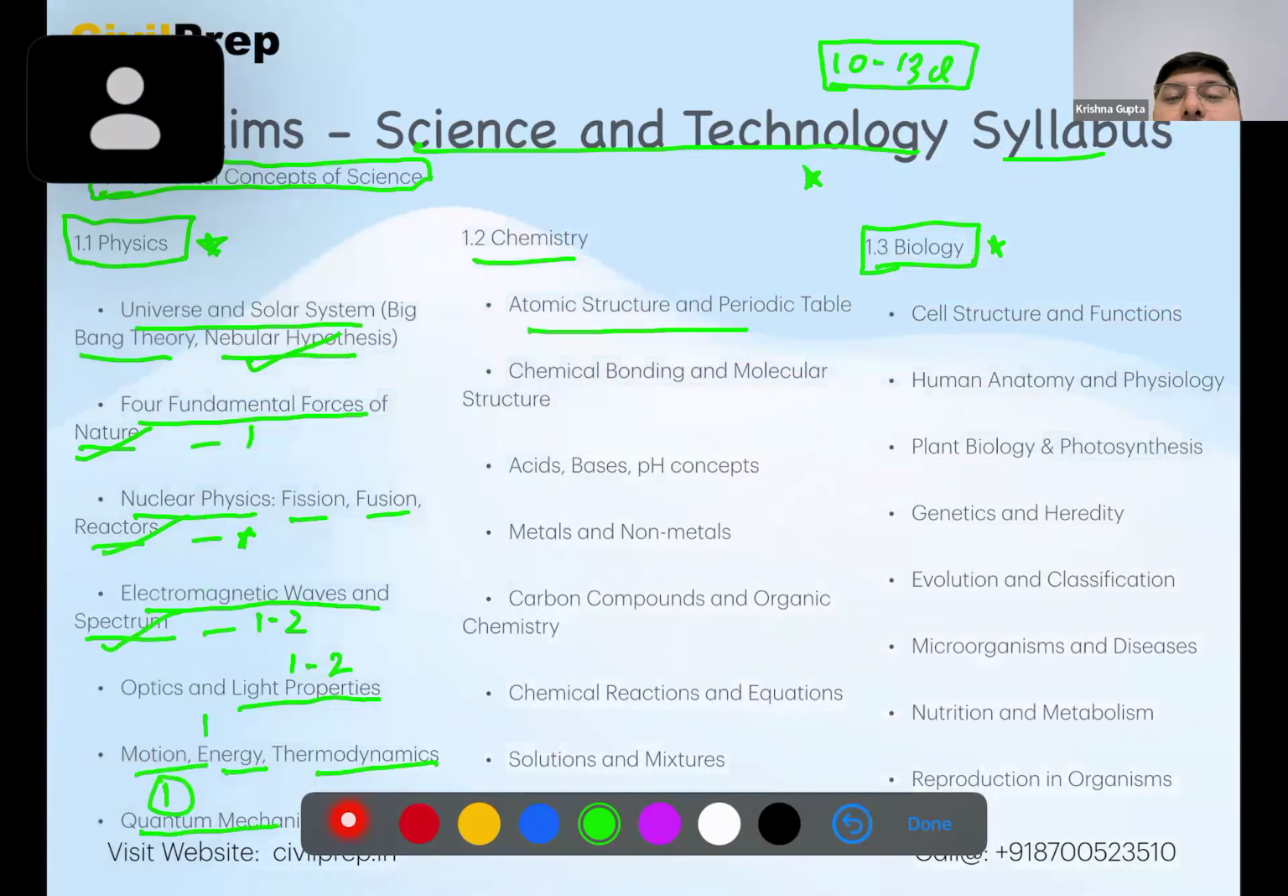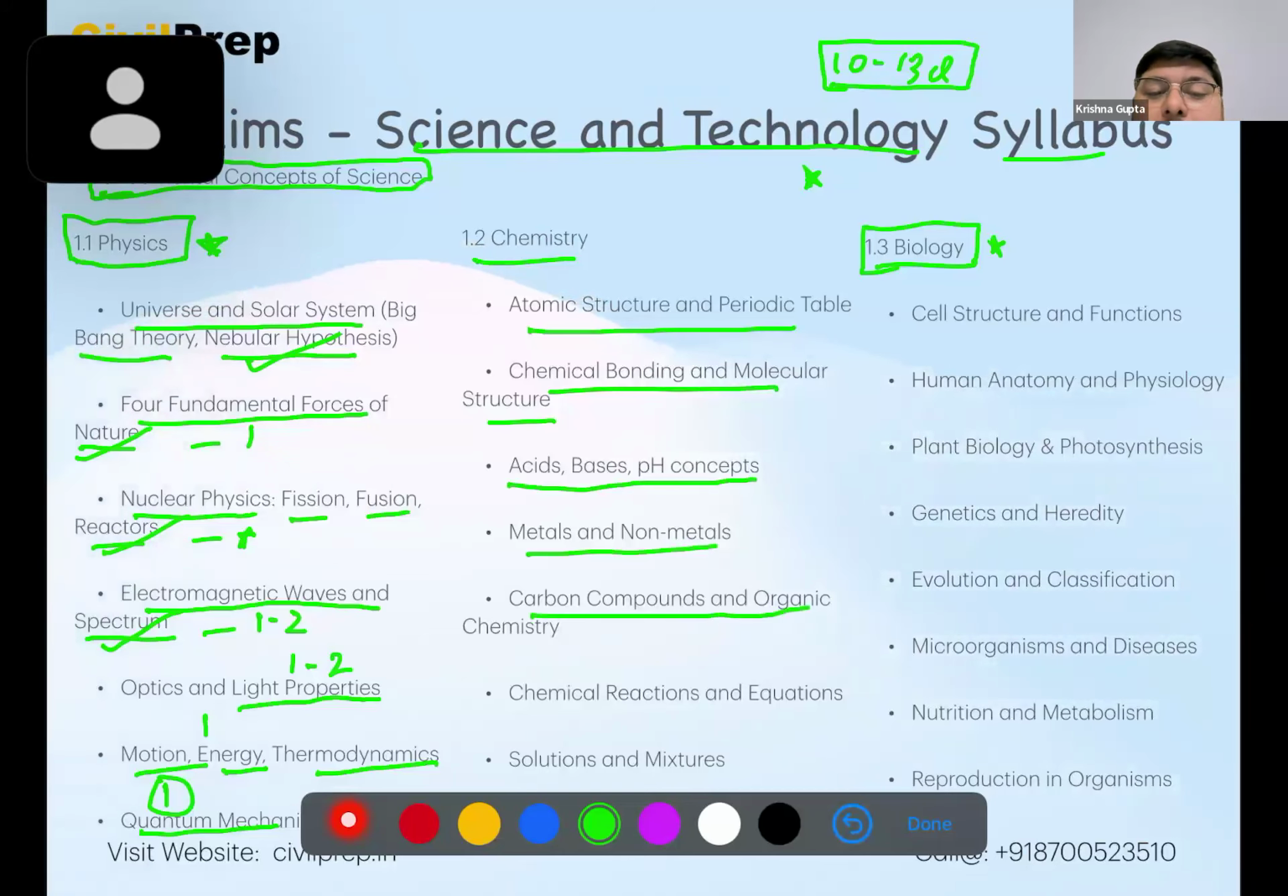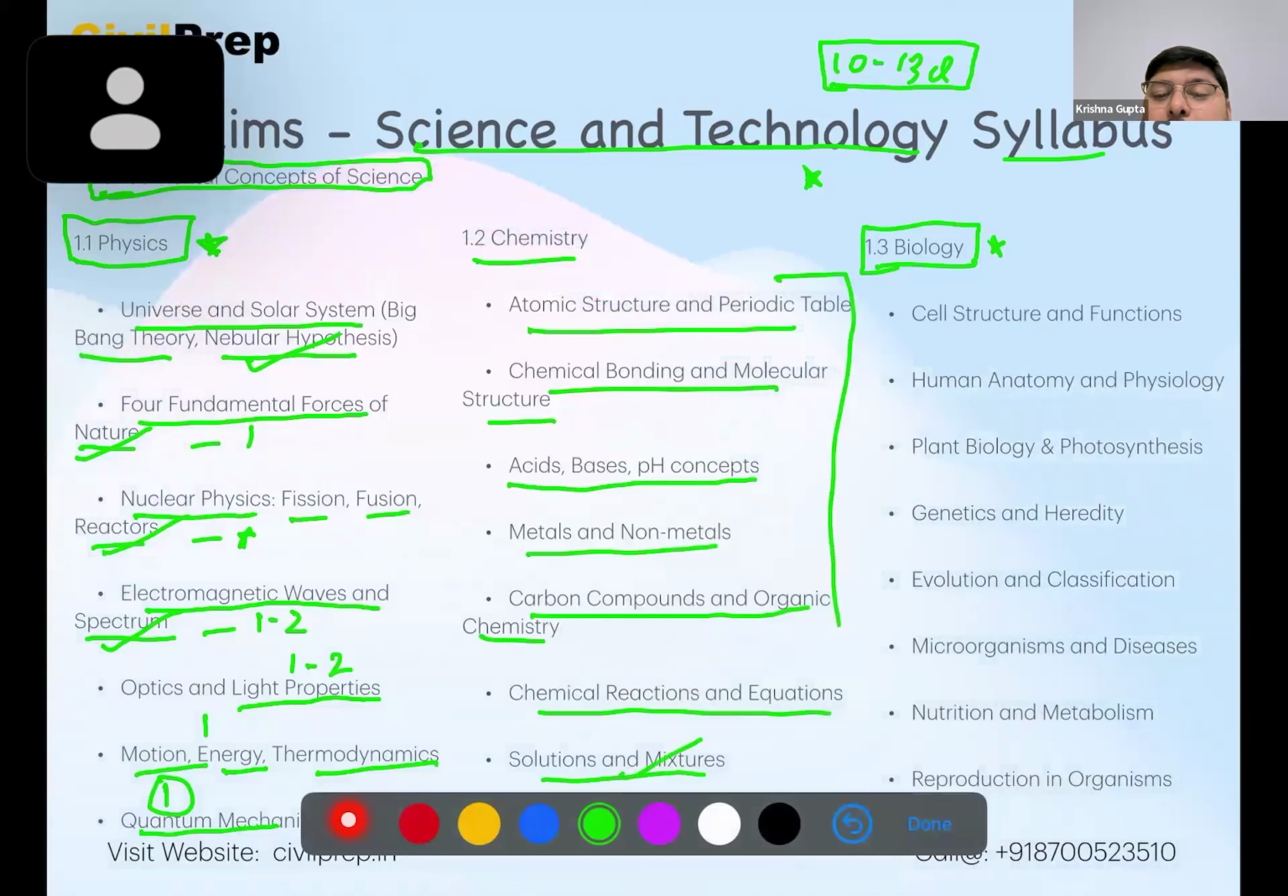Then chemistry, we have various topics here, like atomic structure, chemical bonding, acids and bases, metals, non-metals, carbon compounds and organic chemistry, chemical reactions and equations, solutions and mixtures. This is important for us to solve various questions with respect to the applied part.